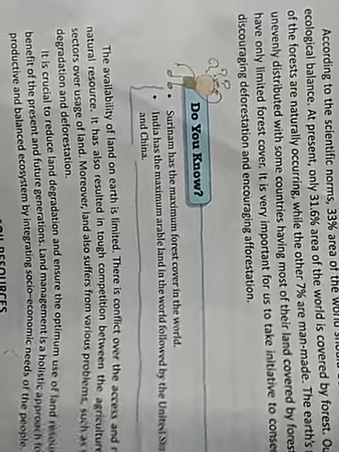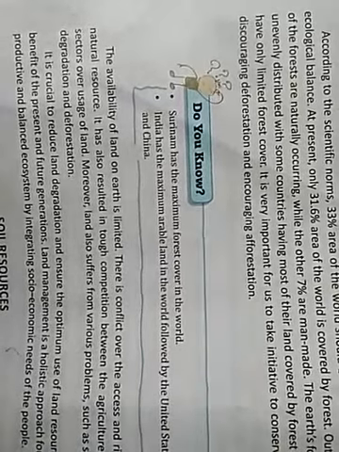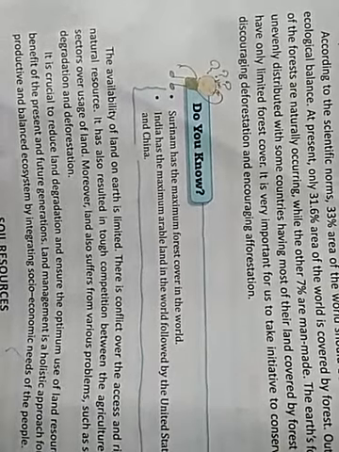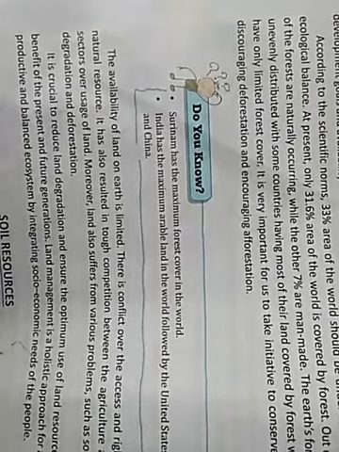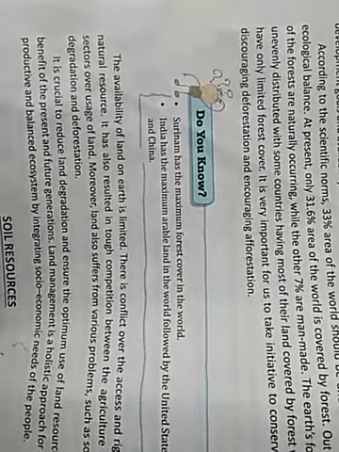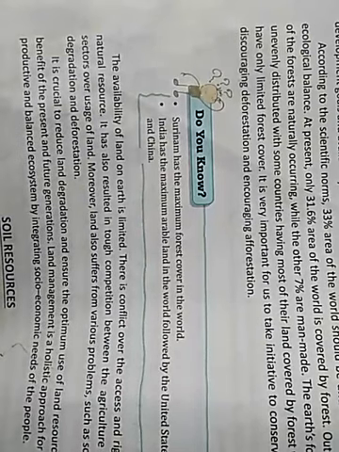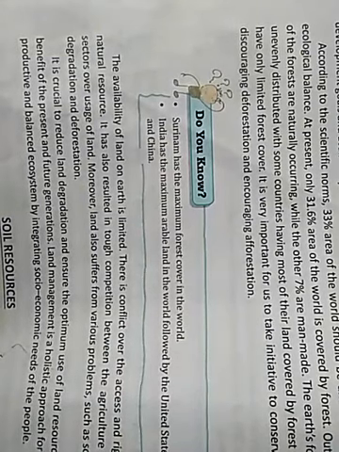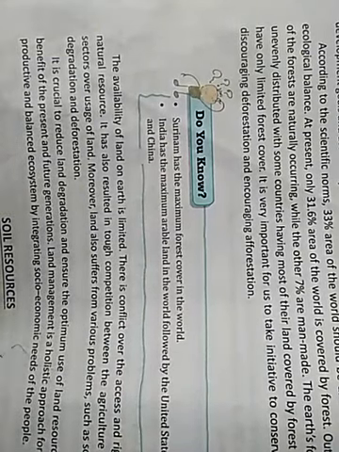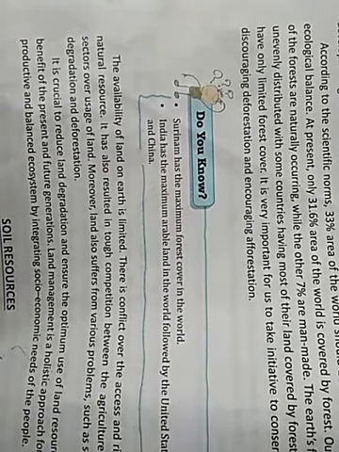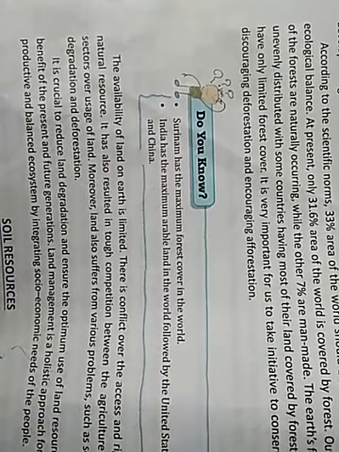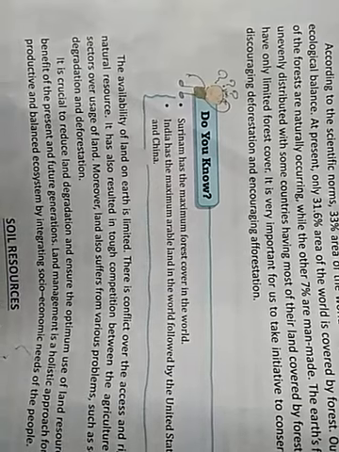So you see, the availability of land on the earth is limited, and there is conflict over the access and right to natural resources. It has resulted in tough competition between agriculture and other sectors over the use of land. And moreover, the land also suffers from various problems, such as soil erosion, degradation, and deforestation.